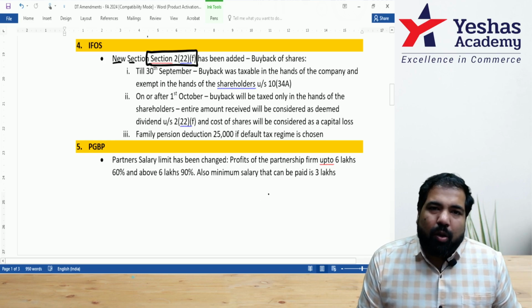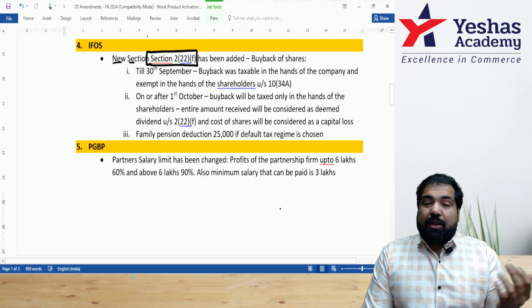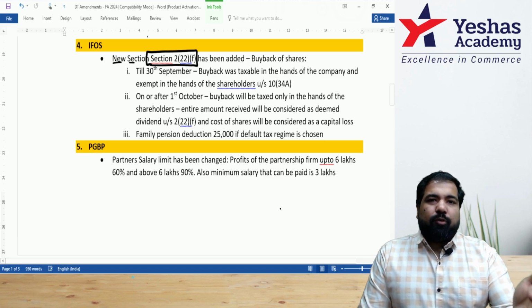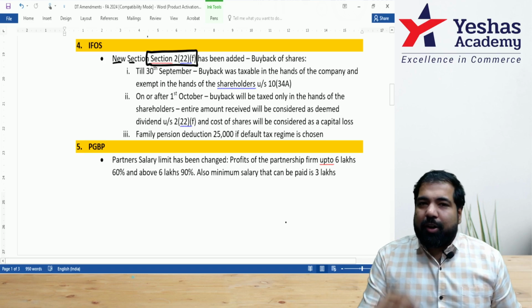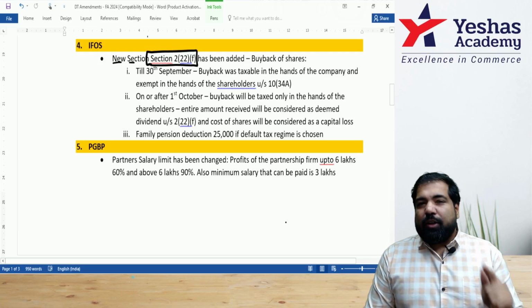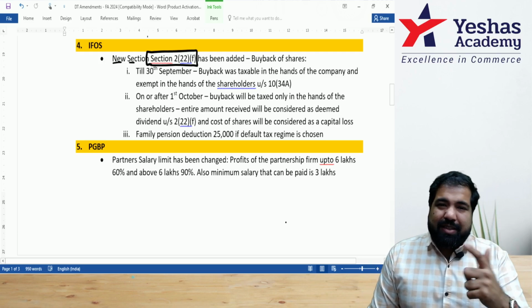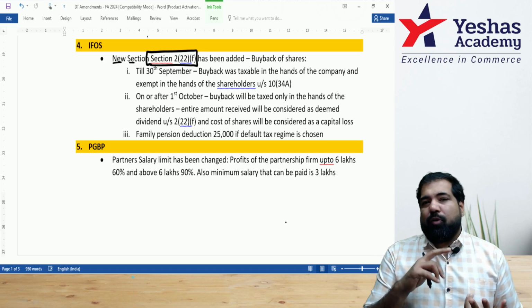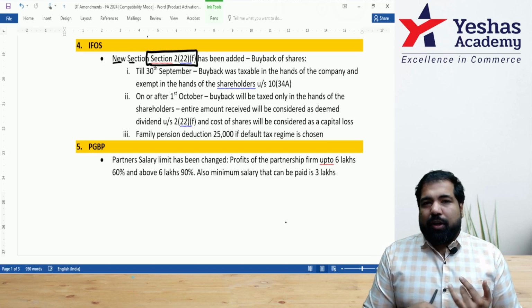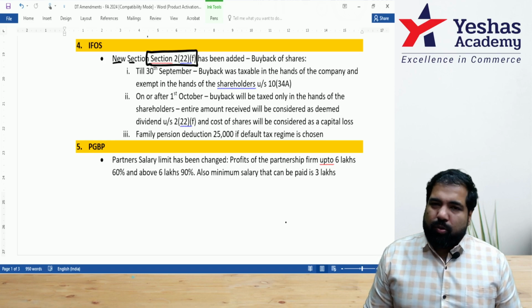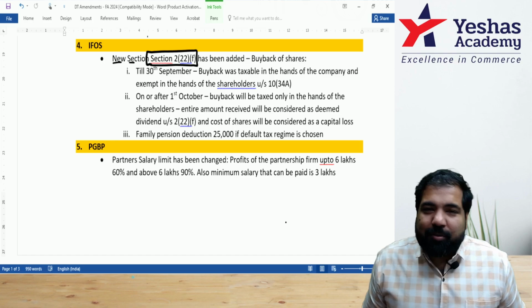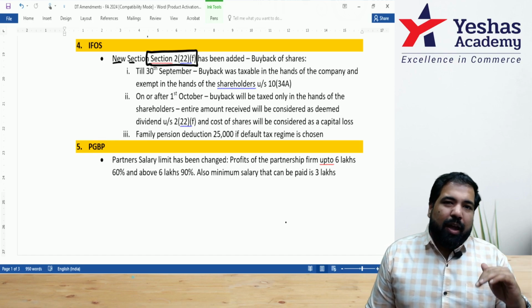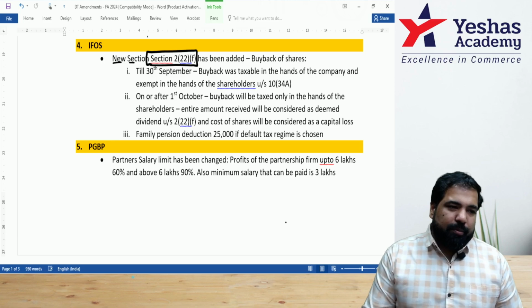There is a company giving out money to the shareholders. That is called dividend. But if you remove money from the company to the shareholders without calling it dividend, it used to be called deemed dividend. You remember the sections 222 A, B, C, D, E. A for assets, B for bonds, C for closure, D for decrease, and E for exception, that is a loan. Now there's another friend joining them, which is 222F. I'll tell you what happens here with an example.